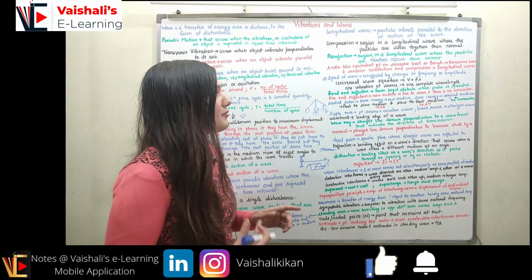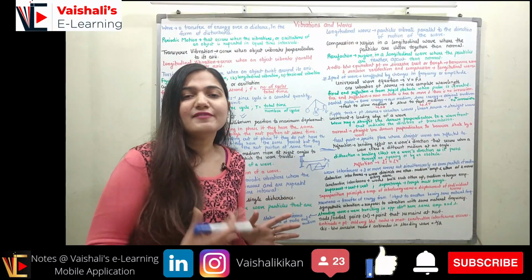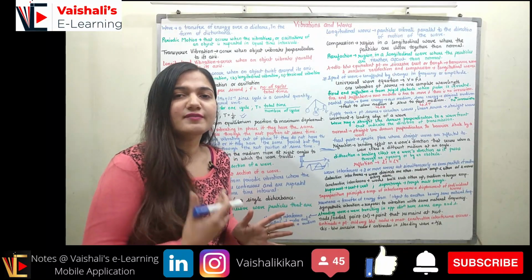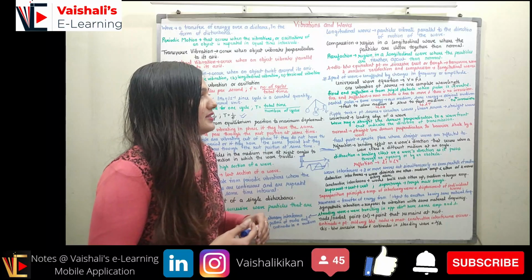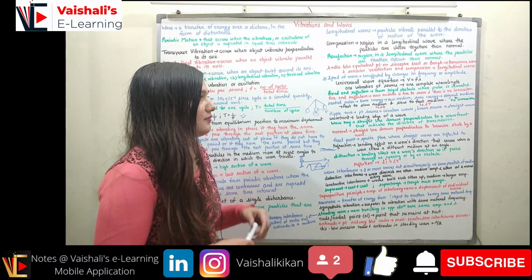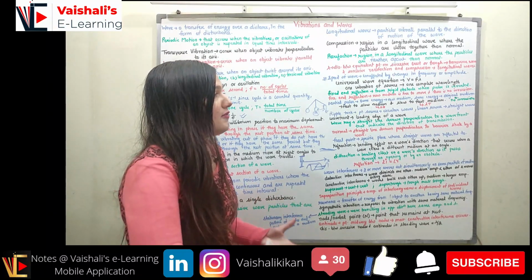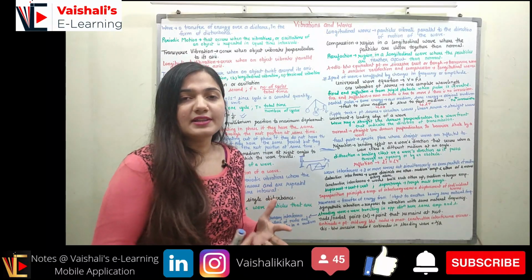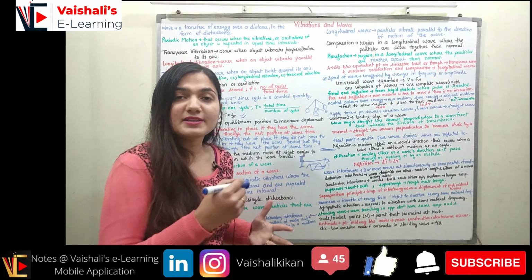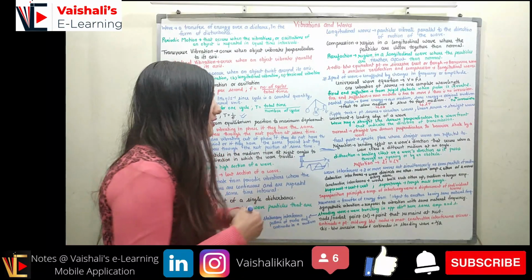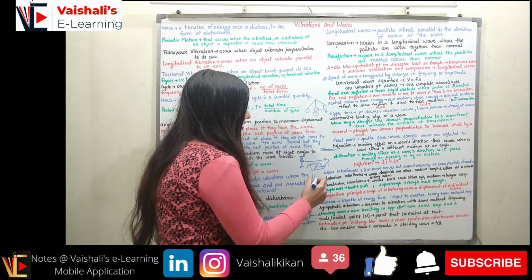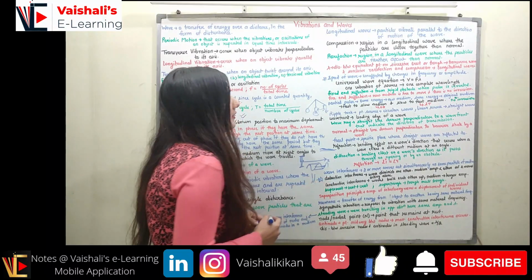So the universal wave equation is v = fλ. V is the velocity of the wave, f is the frequency of the wave, and lambda is the wavelength of the wave. So velocity is equal to frequency times lambda, the universal wave equation. One vibration of the source will give one complete wavelength. So if I have one vibration in the source, it is giving me one complete wavelength, one lambda.